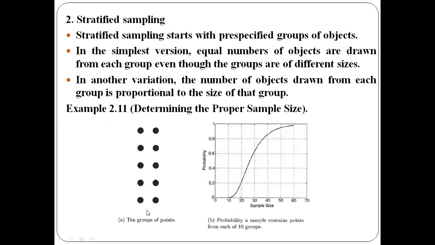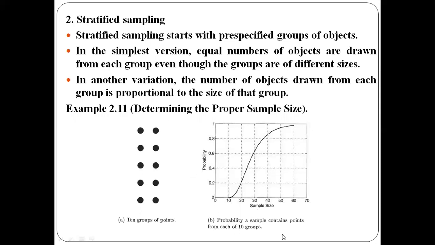Here we need to form one representative point from each of the 10 clusters in order to form a sample. In the simplest approach, from each of these groups we choose one center point, and then calculate the distance, or similarity, of the other data points from that center point. We choose the object which has the least distance to the central point as the representative point to form the sample. Again, the same distance calculation is done for the next group, and the object with the least distance to the center is chosen as the representative point.